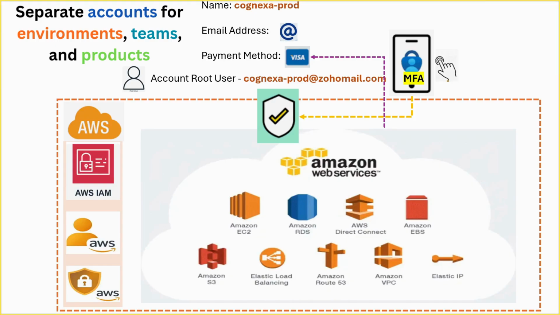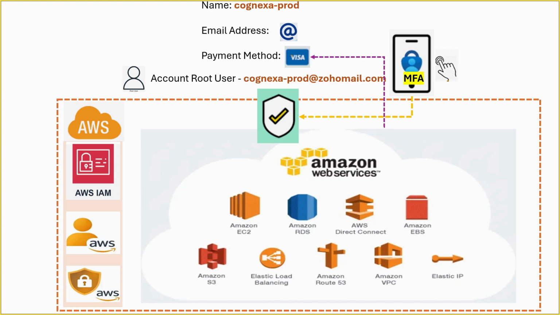By default, AWS follows a security principle known as implicit deny, which means access is denied unless it is explicitly allowed through permissions. This security-first approach is one of the reasons AWS is trusted by organizations of all sizes around the world. So, AWS accounts are a fundamental building block of AWS, and understanding them is extremely important. Whether you are a solution architect, DevOps engineer, cloud engineer, AWS administrator, system administrator, or developer, you should be comfortable with how AWS accounts are structured and how they are used effectively.